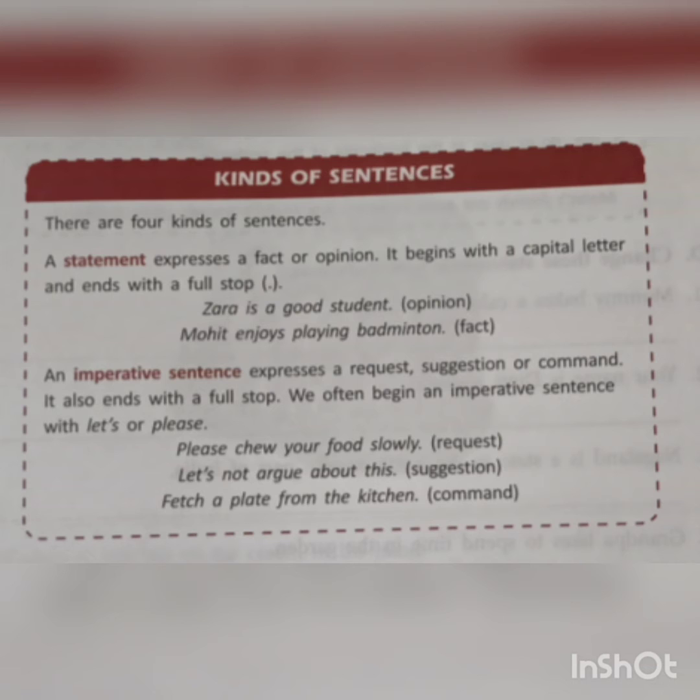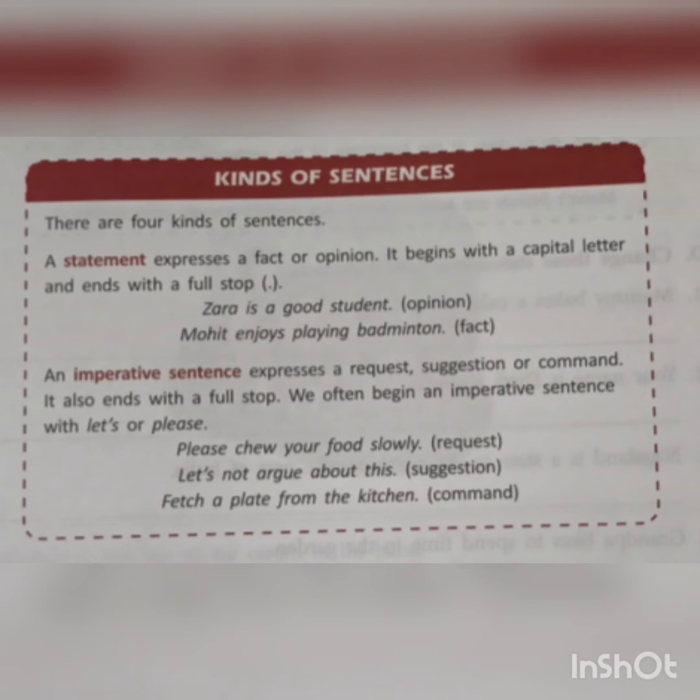Or when we are telling someone, like, maybe we can do these things in this way or the other way, all these things are given by some other people. That is a suggestion. And command or order, like we are ordering the person to do something, etc.